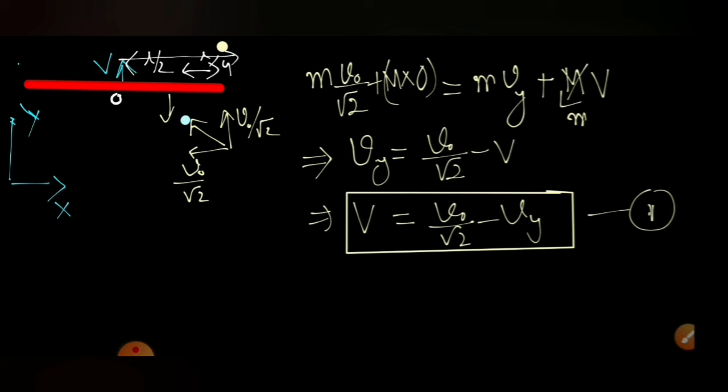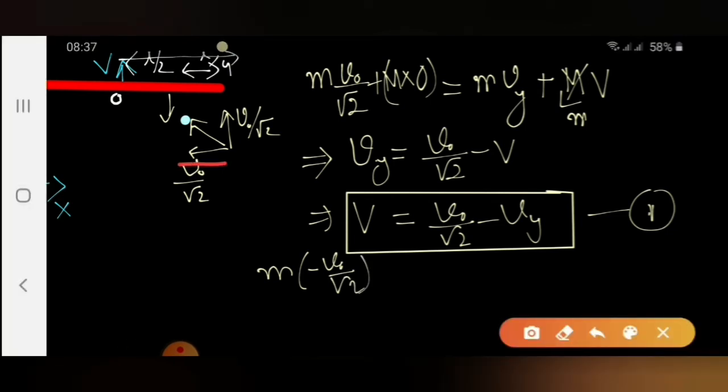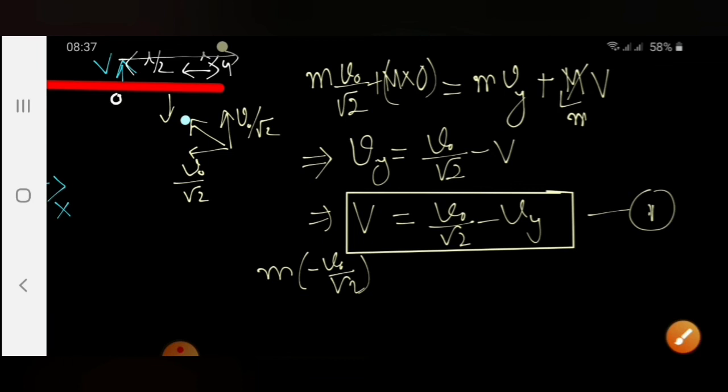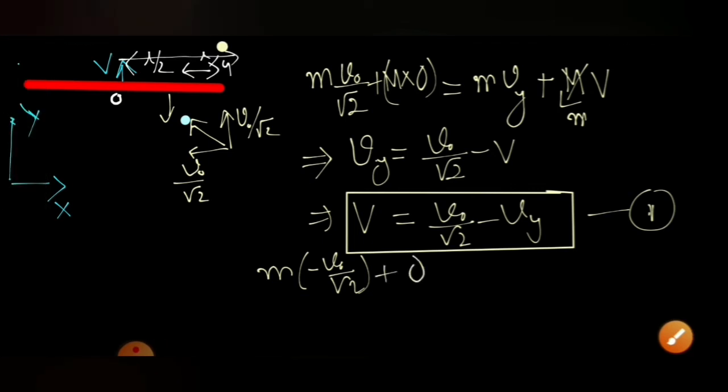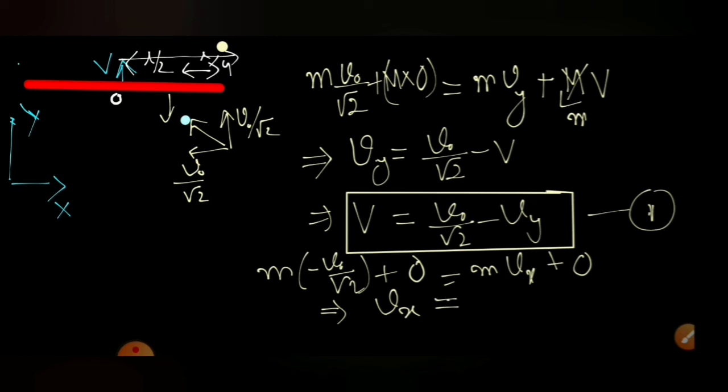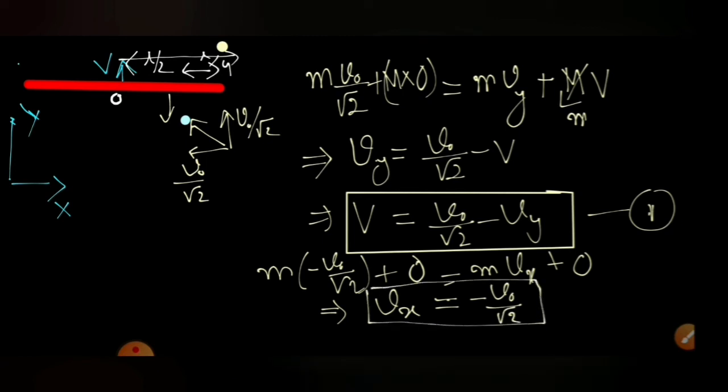So from that I can write the equation m into minus V naught by root 2, because it was in this direction, and plus this was 0, and this is equal to m into Vx plus, and the rod is not moving in the x direction, so 0 will be there. So from this also we got the value of Vx, we calculated to be equal to minus V naught by root 2.